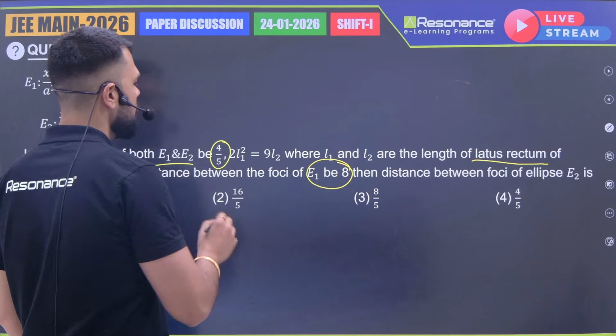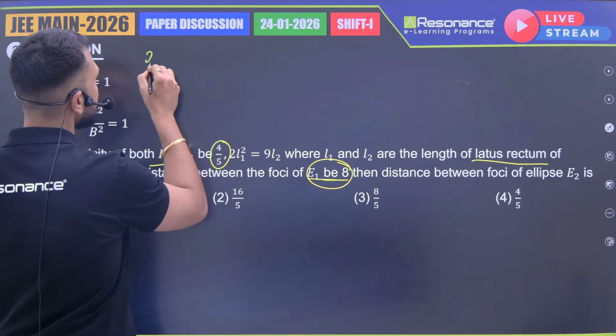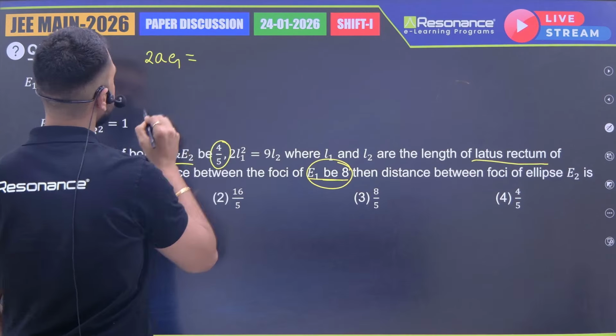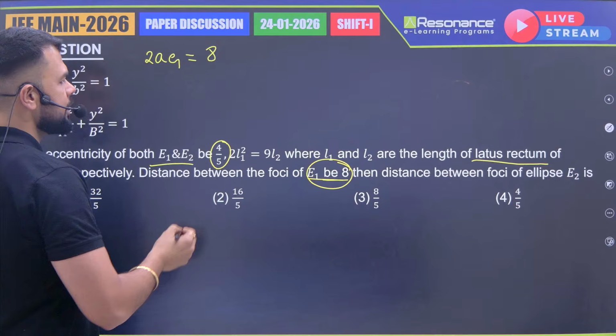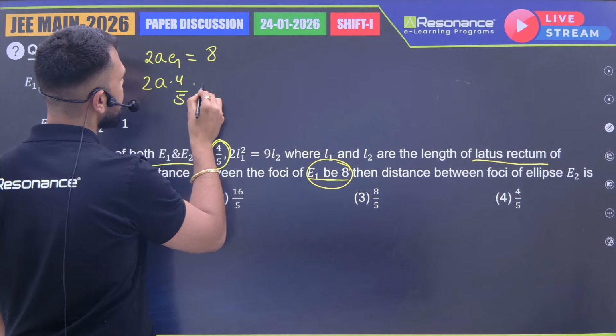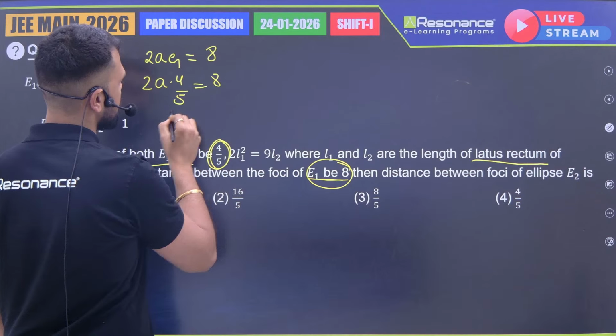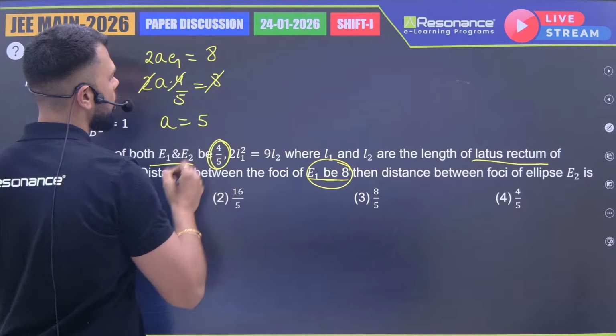Okay, so if the distance between the foci is equal to 8, I can say 2AE1 is equal to how much? 8, right? And we have the eccentricity to be how much? 4 by 5. So I'll write 2A into 4 by 5 is equal to 8. So I'll get A to be how much? 4, 2 cancel with 8. A to be how much? 5, right?